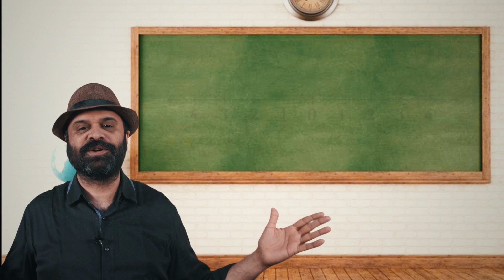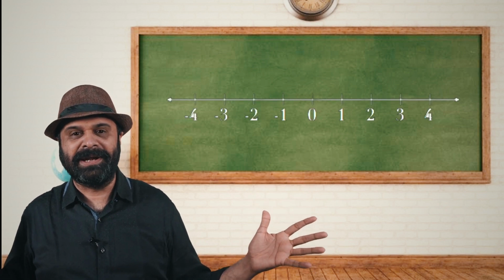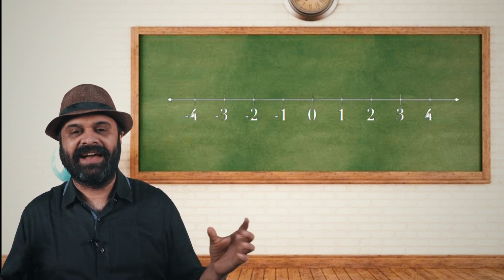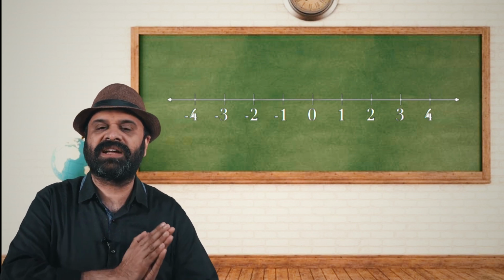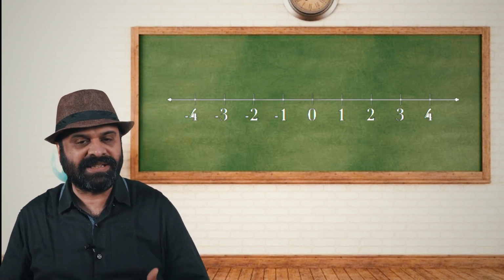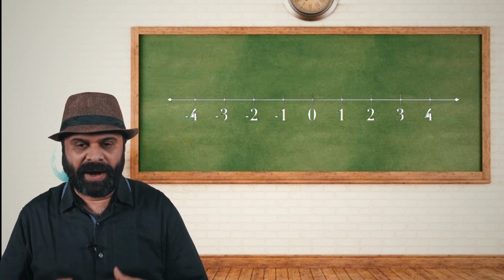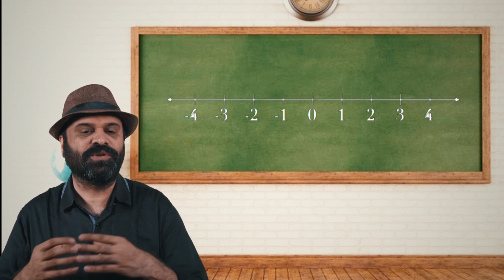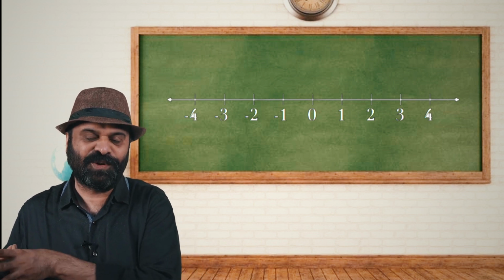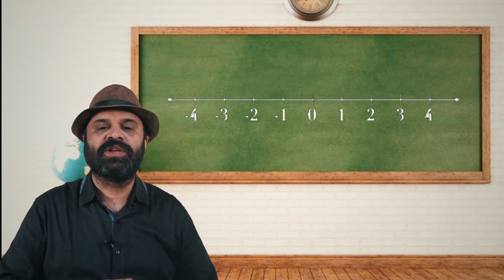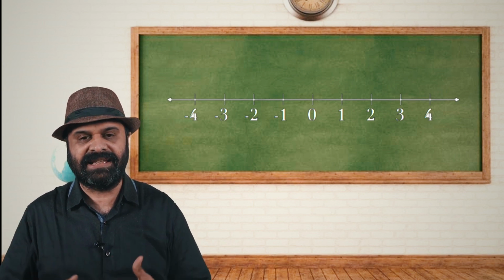And now you see in front of me what we call a number line. With 0 at the center of this number line, all the numbers which are to the right are positive numbers. So 1, 2, 3, 4, or you can also call them +1, +2, +3, +4. And to the left of 0, you have all the numbers less than 0.